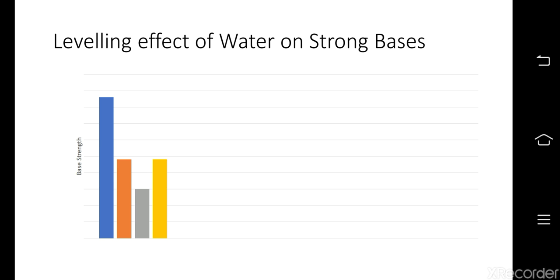So we depict this with the help of a graph. We have base strength along the y-axis and the labels of the bases along the x-axis. We have three different bases shown here: sodium hydride, sodamide and sodium ethoxide. The dark blue one is sodium hydride, the orange one is sodamide, the grey one is sodium ethoxide, and the yellow one is sodium hydroxide. This graph says that the three different bases, which are at various base strengths, are all equated to the strength of sodium hydroxide. We go to the next slide.